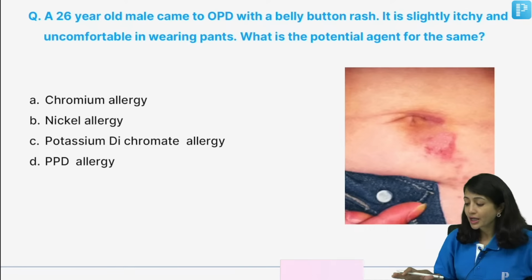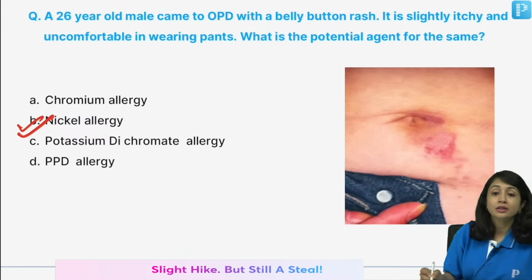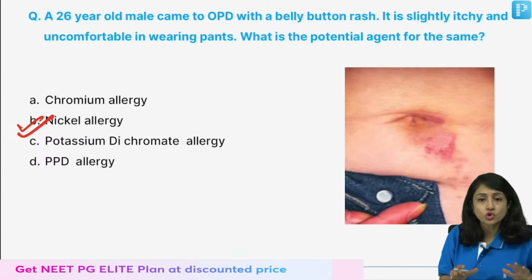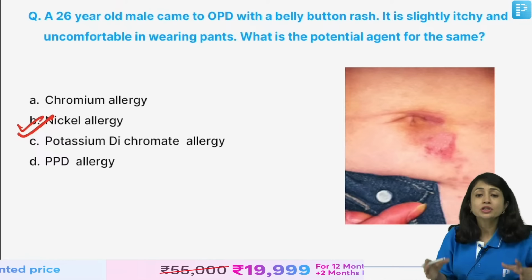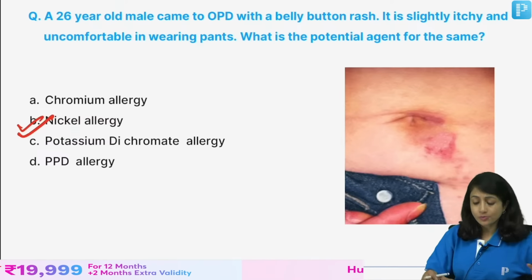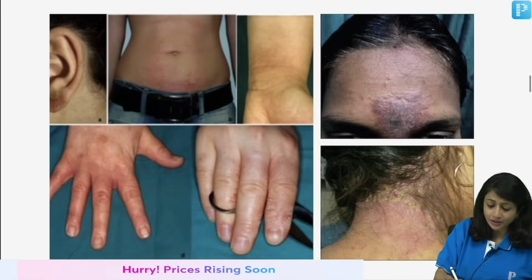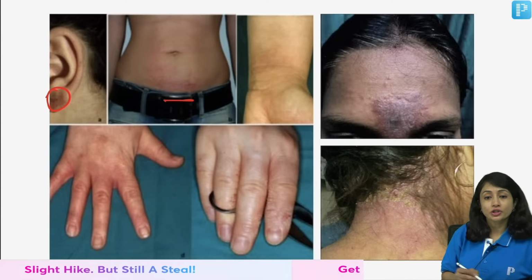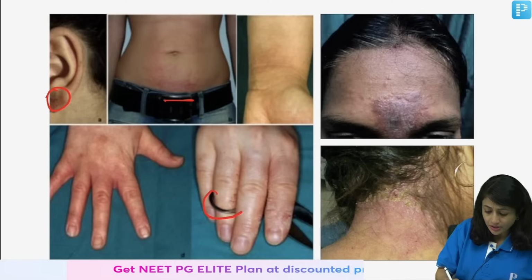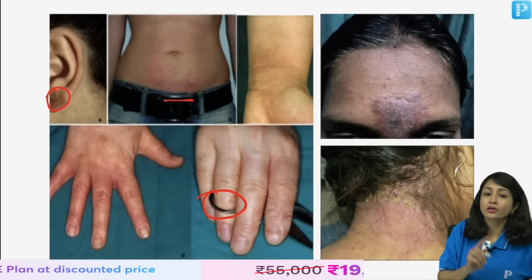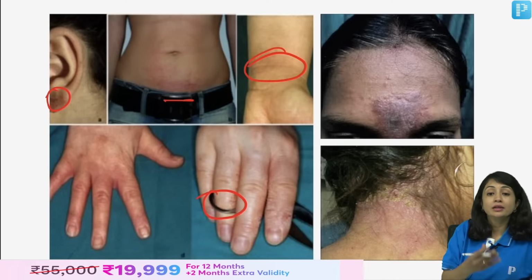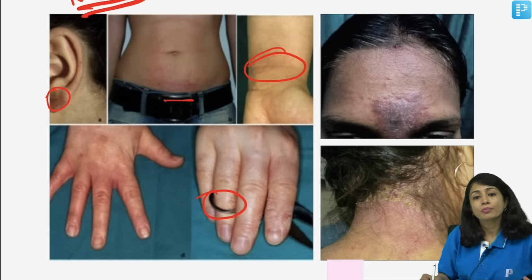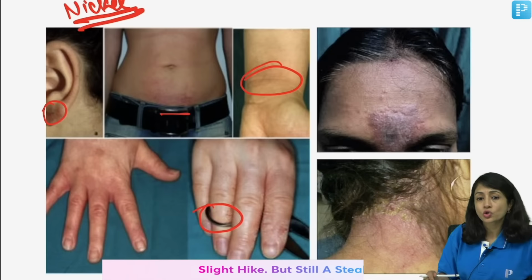Yes, this is belly button rash. What causes belly button rash? It is nickel. When they are talking about contact allergic dermatitis, remember nickel is the most common metal which causes allergies. Nickel is present not just in belly buttons. It is also present in belts, artificial earrings, keychains, and wristwatches. So any of these can be given to you. This is all nickel causing the menace. So this is an example of contact allergic dermatitis caused by nickel.